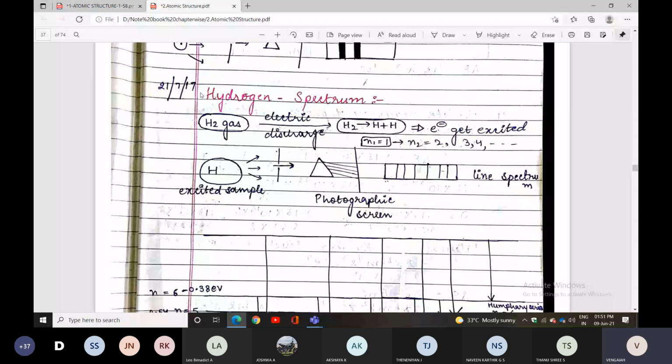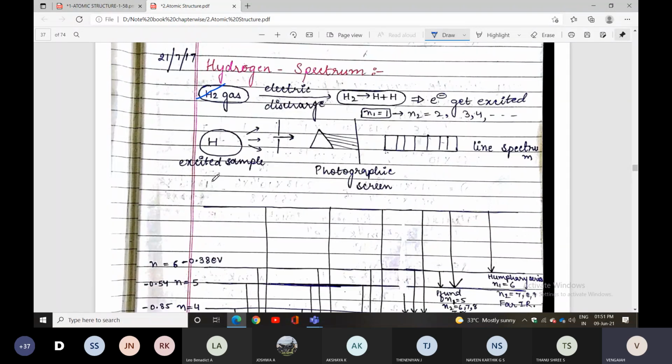So listen here. Hydrogen spectrum. Hydrogen gas in an electric discharge tube splits into H and H plus. So electrons get excited, going to a higher energy level. From the lower energy level, energy is gained and the electron goes to a higher energy level. Again, energy is lost when coming back to the lower energy level.